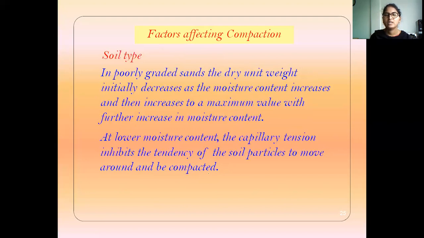Dry poorly graded sand is called cohesionless soil. Its dry unit weight initially decreases as the moisture content increases, but then reaches a maximum value with further increase in moisture content.